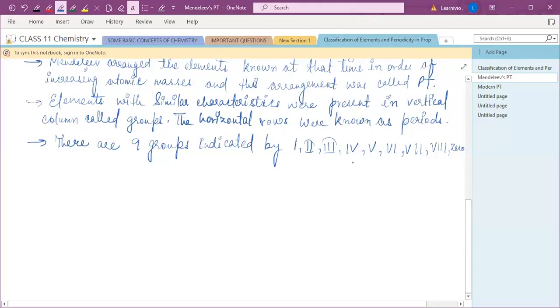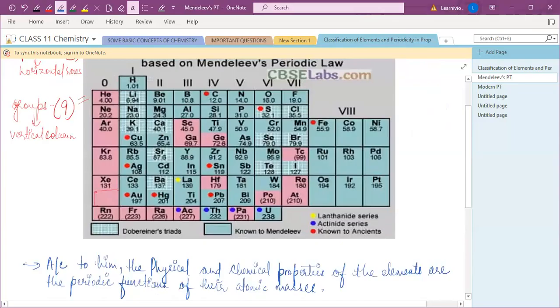Yeah, you can see in the periodic table, this is zero group, first, second, third, fourth, fifth, sixth, seventh, and this is eight. You can see eight groups को उन्होंने triad में arrange किया था, right? The group eight consists of nine elements, right? You can see iron, cobalt, nickel, all these elements. Nine elements were there, which were arranged in three triads. Three triads में उन्होंने arrange कर दिया था, and all these are known as group eight elements. Okay.